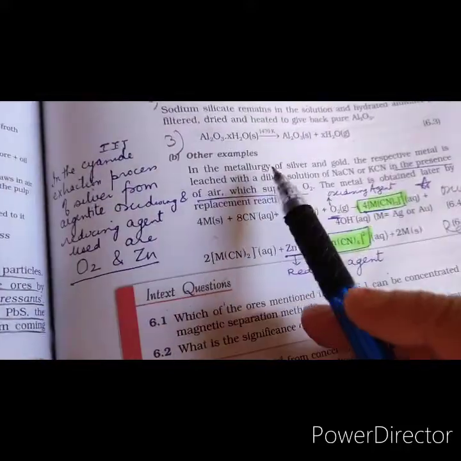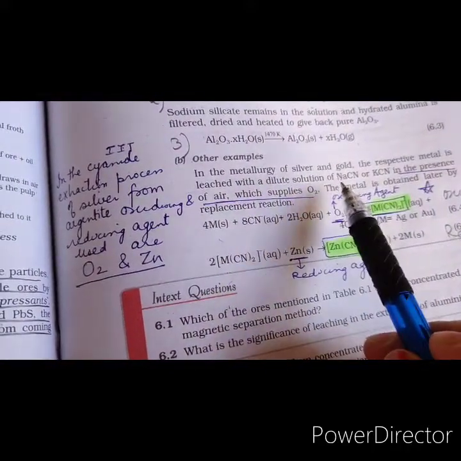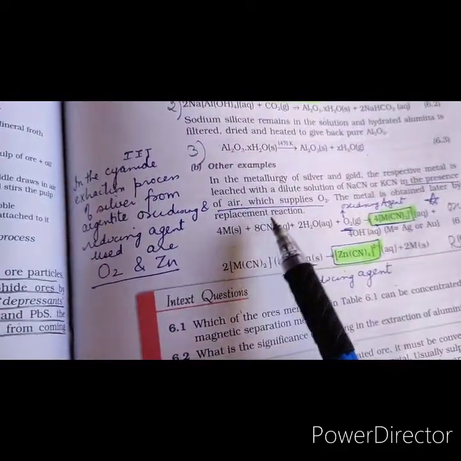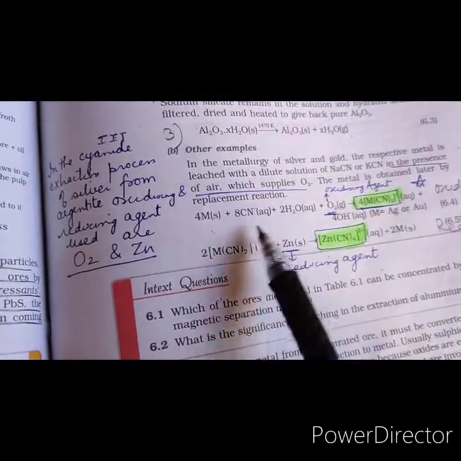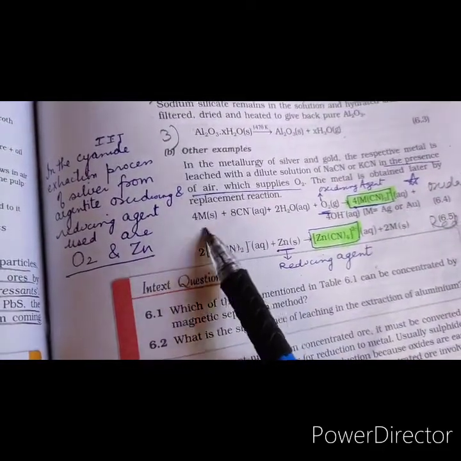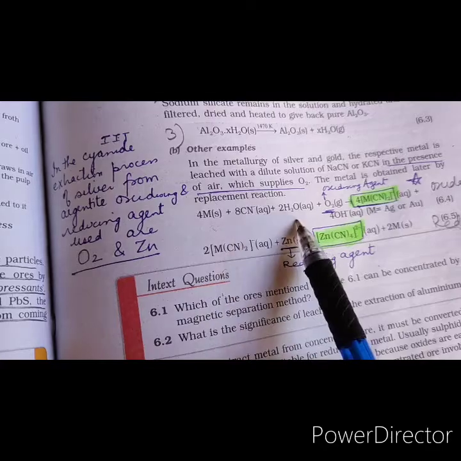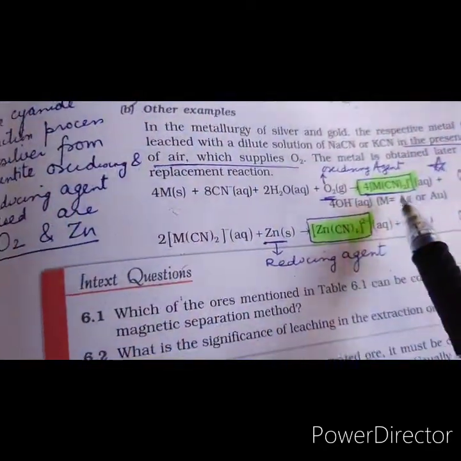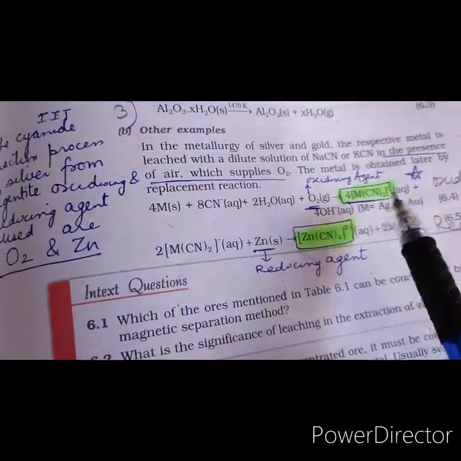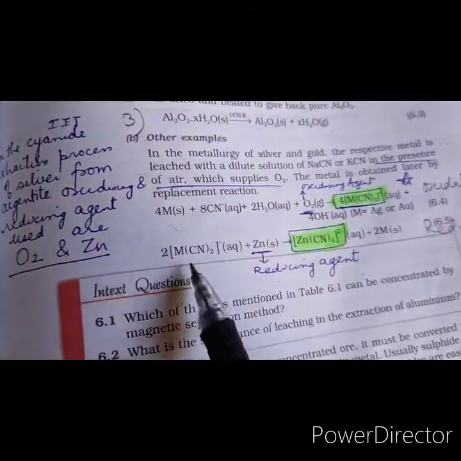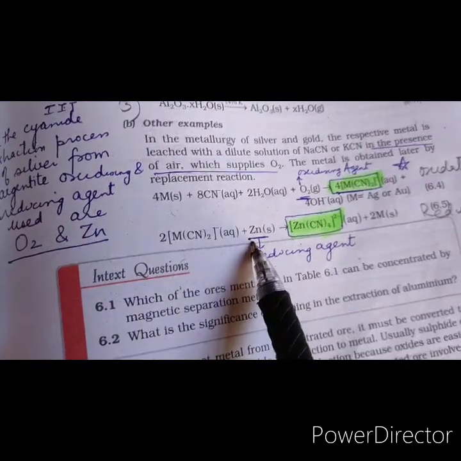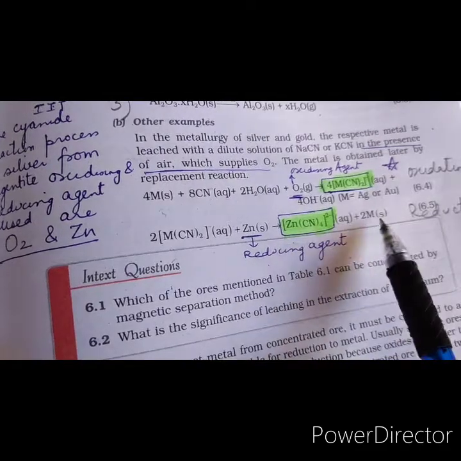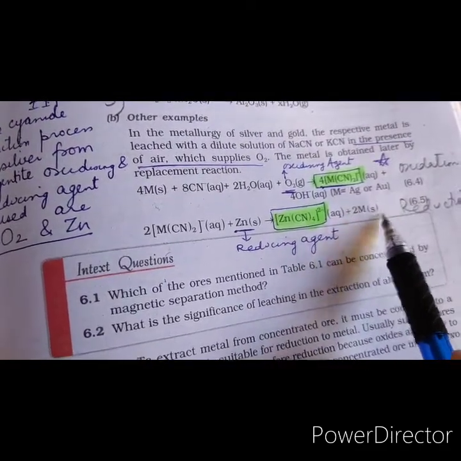We can see the other examples. In the metallurgy of gold and silver, the metal is leached with sodium cyanide or potassium cyanide in the presence of air, and we see the following reaction happening. This metal can be silver or gold. It is treated with sodium cyanide solution. Oxygen is passed. As a result of this, a complex is formed. The dicyanoargentate or dicyanoaurate complex is formed. This complex is then treated with zinc, and we get the complex tetracyanozincate. Okay, and the metal is set free.